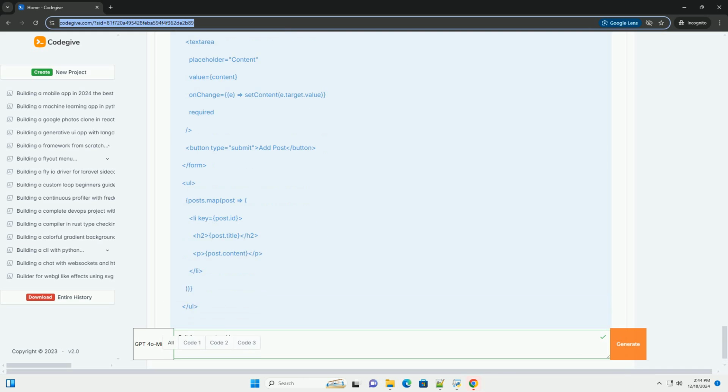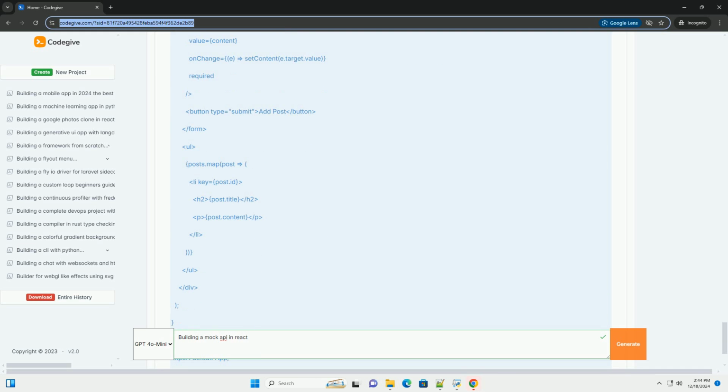Step 3. Create a mock data file. In your project root, create a new file named db.json. This file will hold the mock data for your API. Here's an example of what it might look like. JSON: posts: id 1, title: Post 1, content: This is the content of post 1. Id 2, title: Post 2, content: This is the content of post 2.